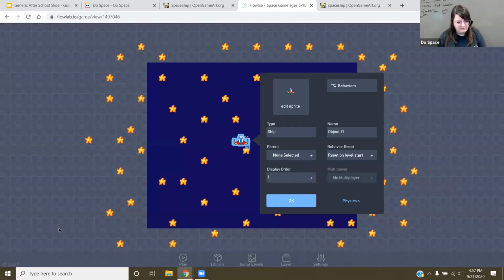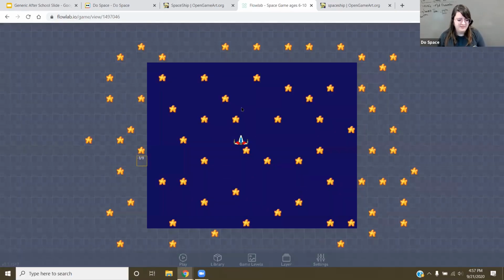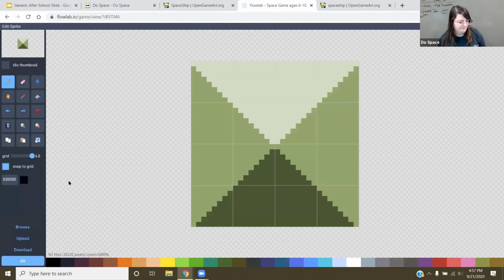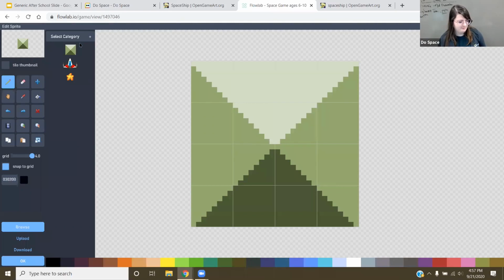So I'm just going to click OK, and we'll have to exit out of it. And I'm just going to left click anywhere to create another block. I'm just going to name it block. I could search for a meteor online on the internet, but I'm just going to stick with the block that we have here. I'm going to edit sprite. I'm going to click browse, and just choose a pixel block and choose whatever you want.